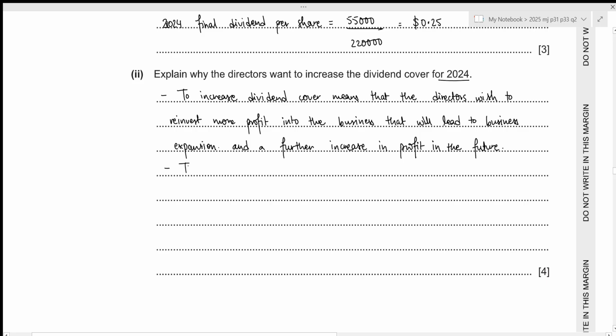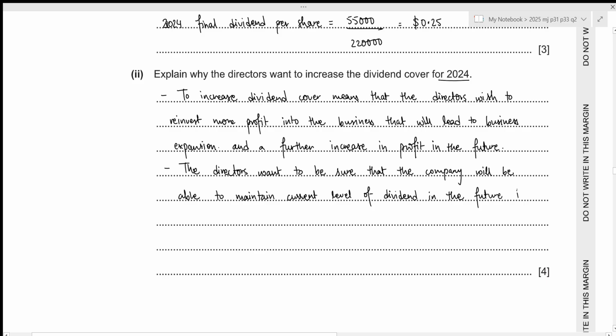Let's write it down. The directors want to be sure that the company will be able to maintain current level of dividend in the future if profit falls. All right, that is all for the fourth part.